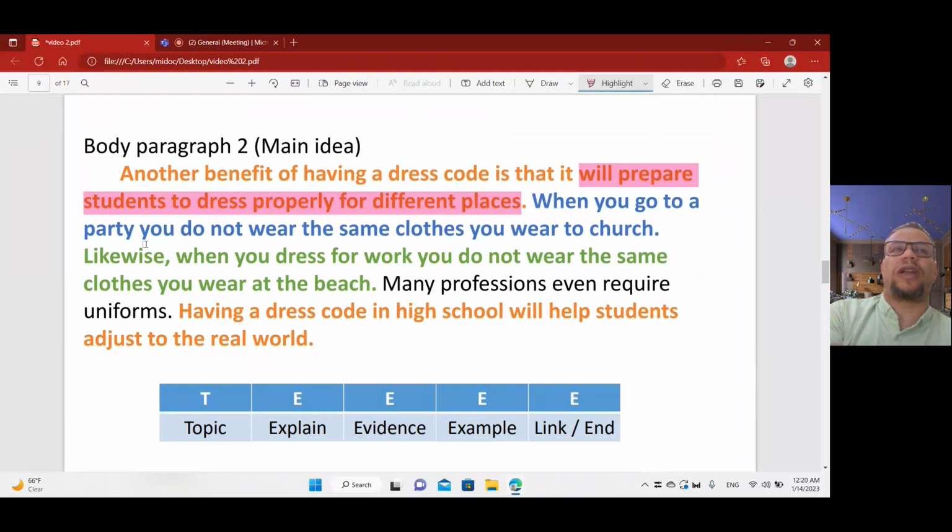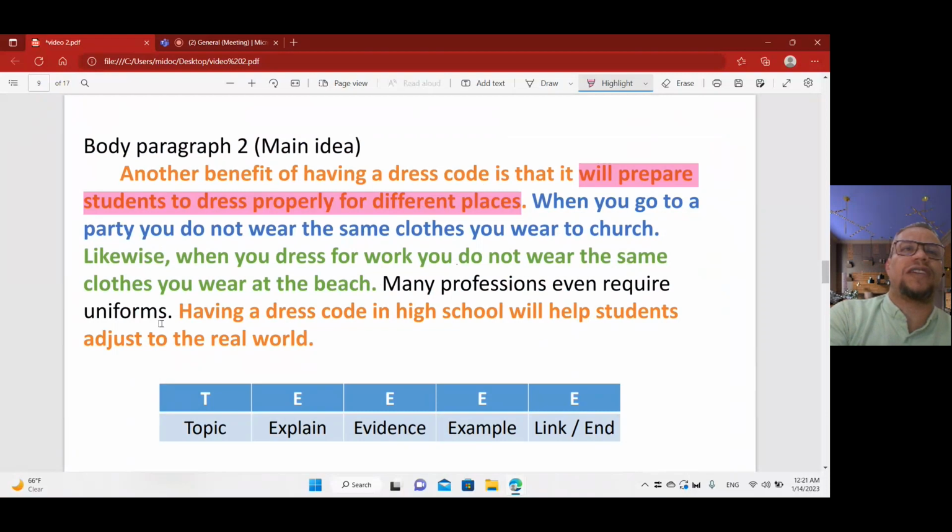When you go to a party, you don't wear the same clothes you wear to church. So we have different clothes for different occasions, even at school. So why would you make the school like the church? Likewise, when you dress for work, you don't wear the same. Here in this point, it's another different point. He mentioned that another benefit of having a dress code is it will prepare students to dress properly for different places like church, party, school, and so on.